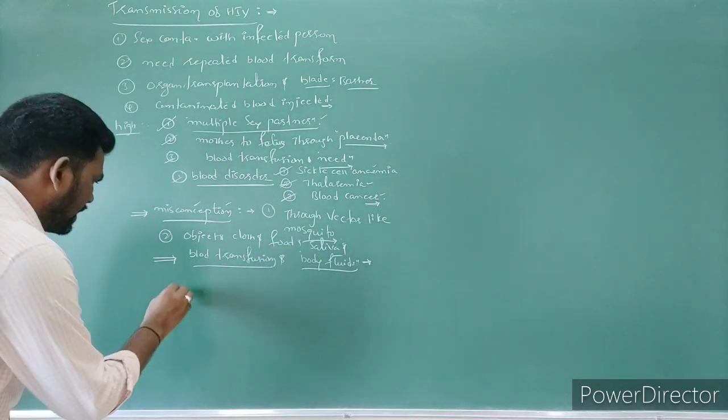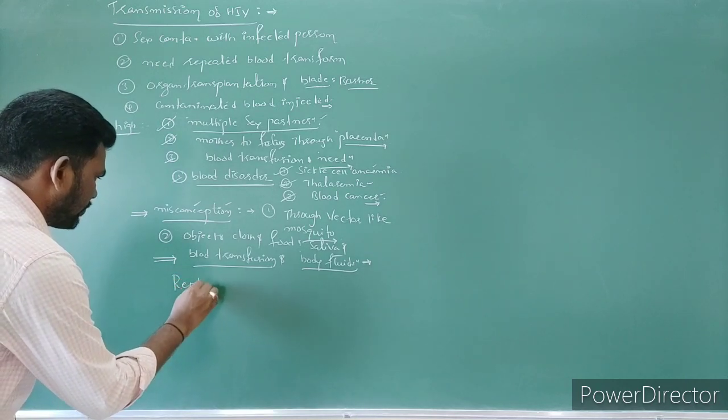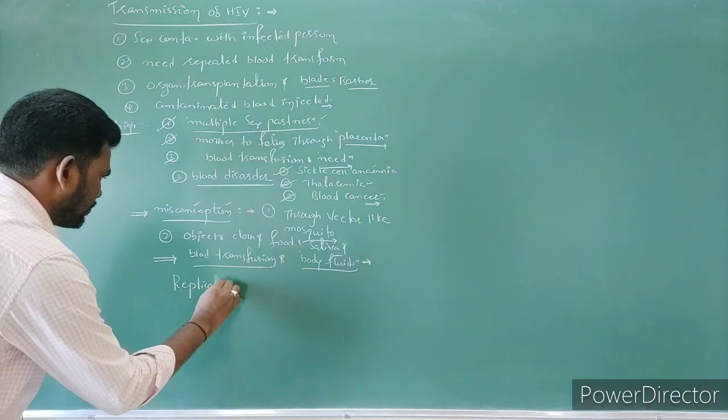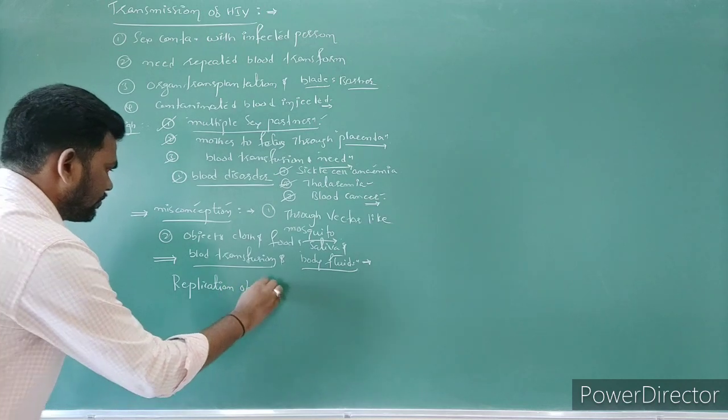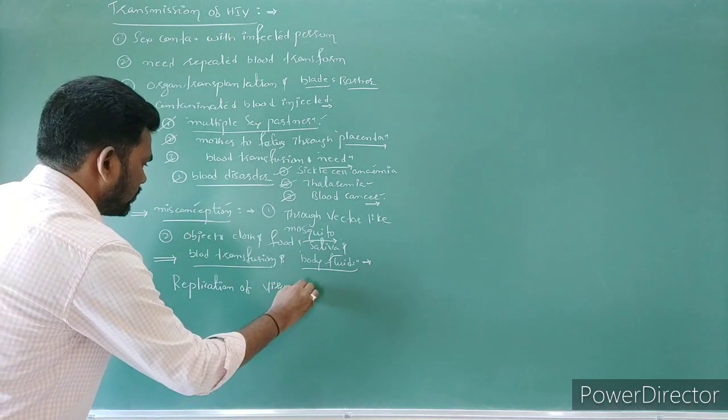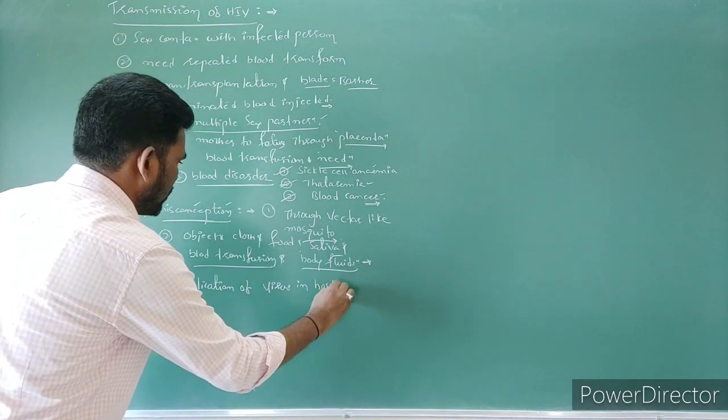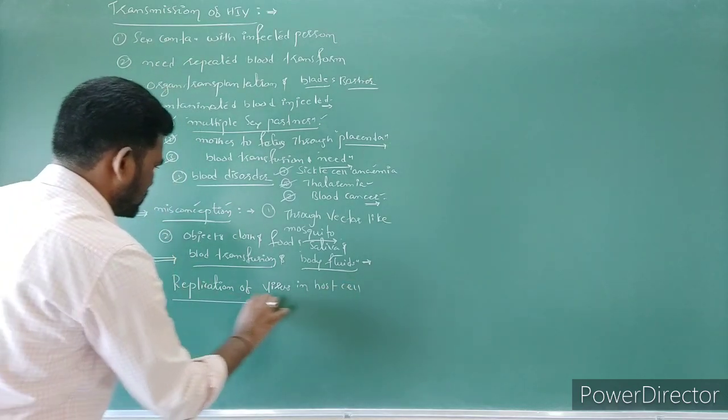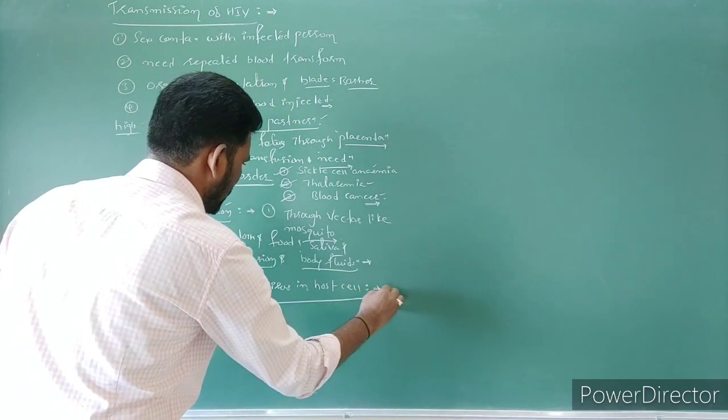Just put the heading: replication of virus within the host cell.